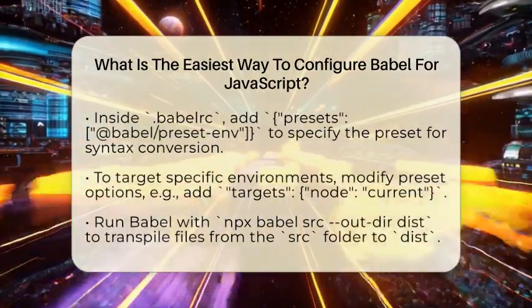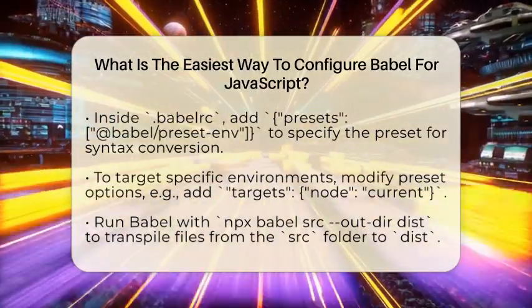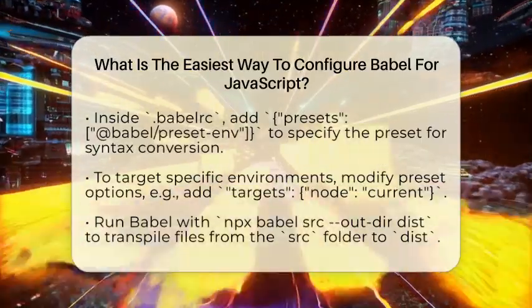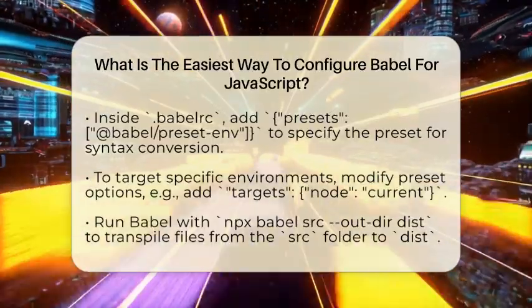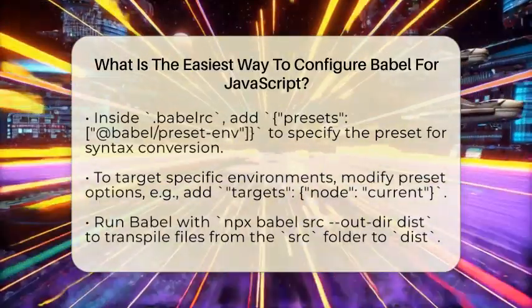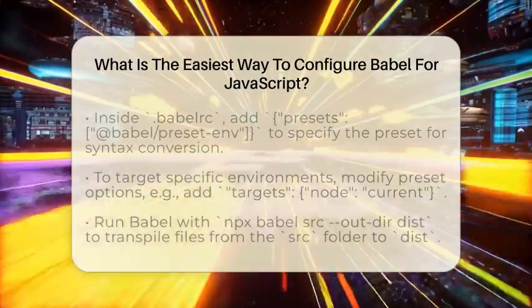If you want to target specific environments, like only the latest Node.js version, you can tweak the preset. For example, add targets: node: current inside the preset options. This way, Babel will only transpile features your current Node version doesn't support.